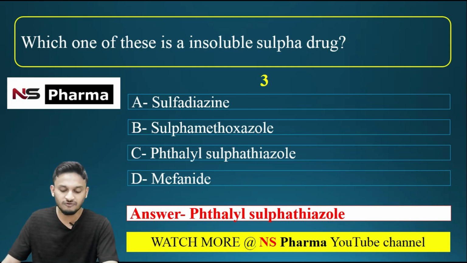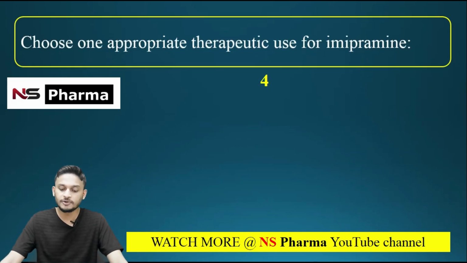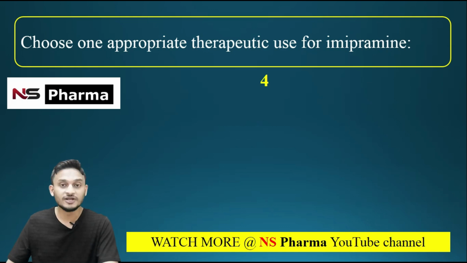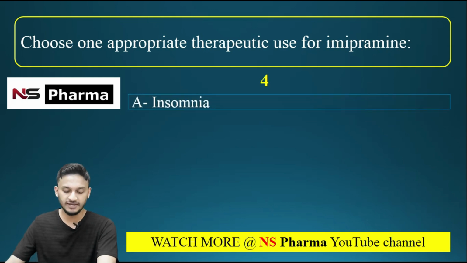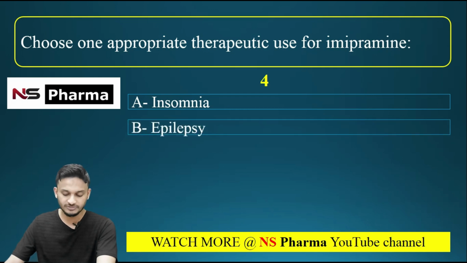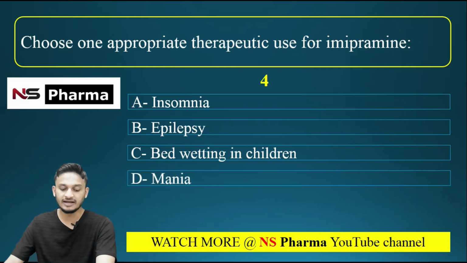Okay. Question number 4. Choose one appropriate therapeutic use for imipramine. We know imipramine comes under the class antidepressant. Options are A, insomnia, option B epilepsy, option C bedwetting in children, option D mania.